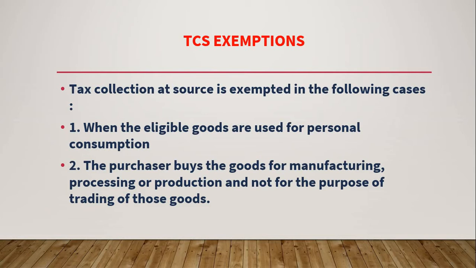TCS exemption. Tax collection at source is exempted in the following cases: when the eligible goods are used for personal consumption. Whatever product you buy from the seller, if it is for personal consumption, then it is exempted from the tax. Next, the purchaser buys the goods for manufacturing, processing or production and not for the purpose of trading those goods. If you purchase any goods for resale, then only it is taxable.